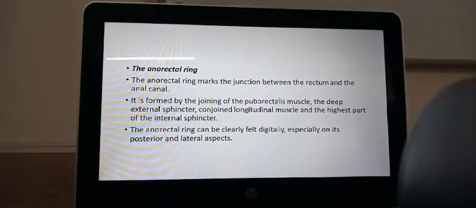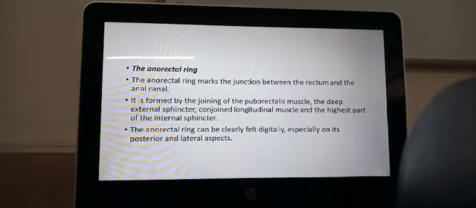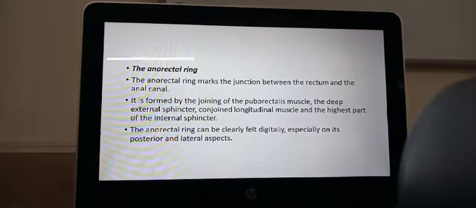Now, you should know that the rectum is a continuation of the gut. It is part of the endoderm, whereas the anal canal is part of the ectoderm. It is part of the skin. It is the junction between the endoderm and the ectoderm.